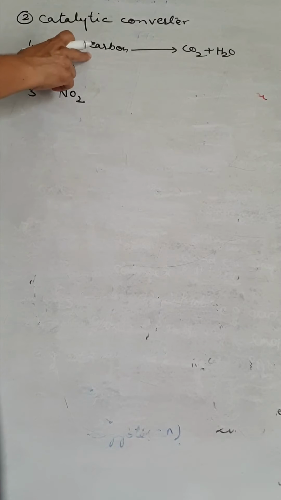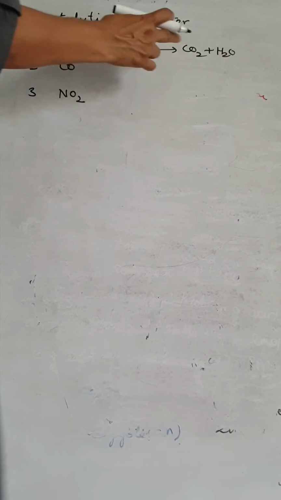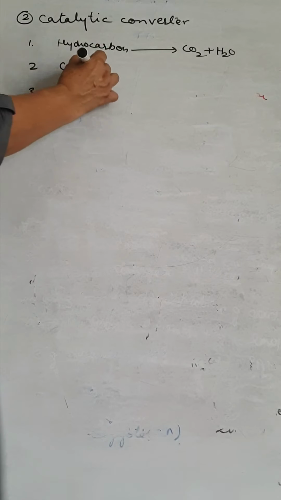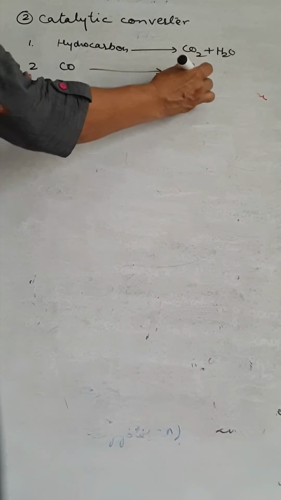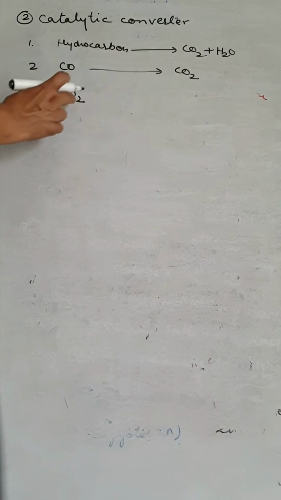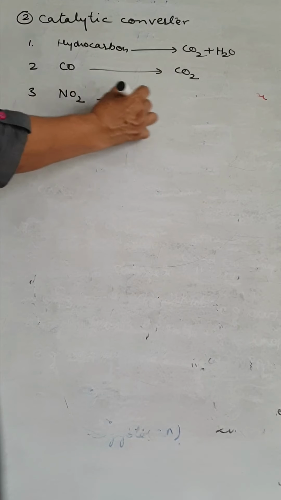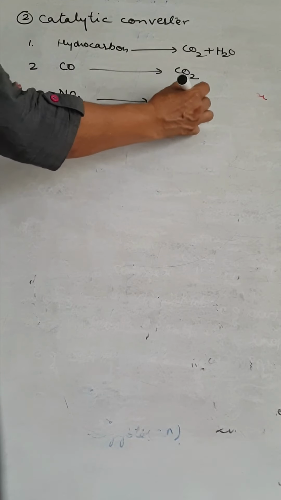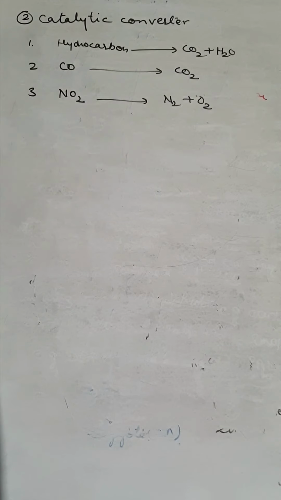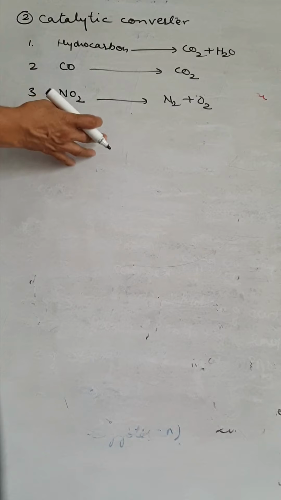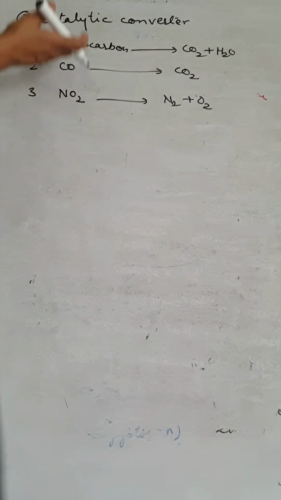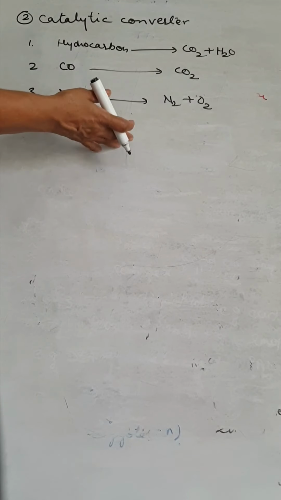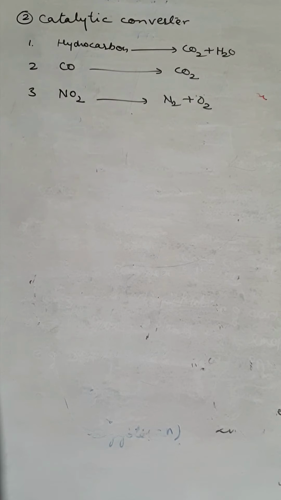So the hydrocarbons are harmful, and they change into carbon dioxide and water. The carbon monoxide converts into carbon dioxide, and the NO2 is released as molecular nitrogen and oxygen. The smoke entering the catalytic converter is black smoke, and when it is released, it is harmless smoke.